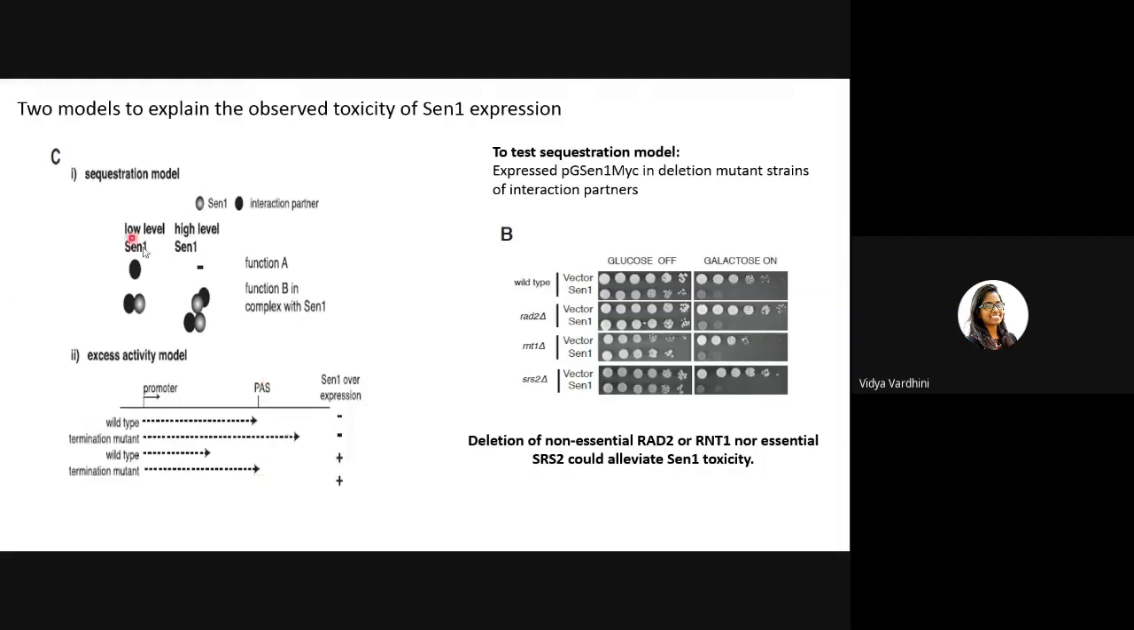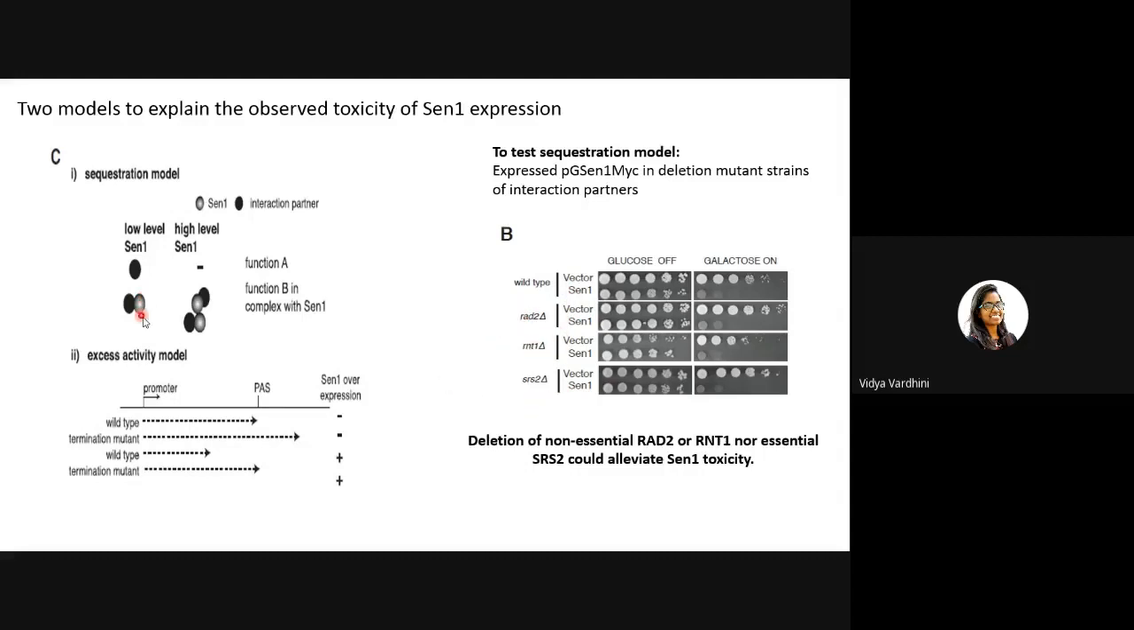So they wanted to test both of these models. In order to test the sequestration model, they expressed a plasmid carrying SEN1 MYC under the GAL promoter in a large number of deletion mutant strains of interaction partners. They proposed that SEN1 would probably be interacting with RAD2, RNT1, and SRS2. So they took cells in which those interaction partners were deleted.